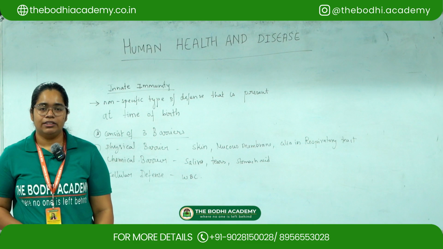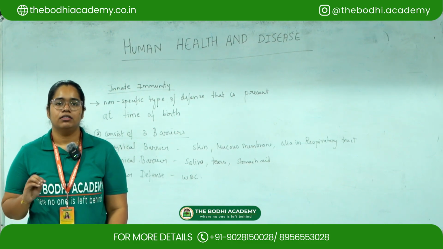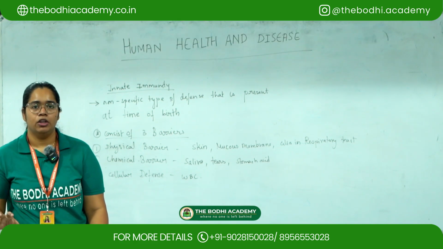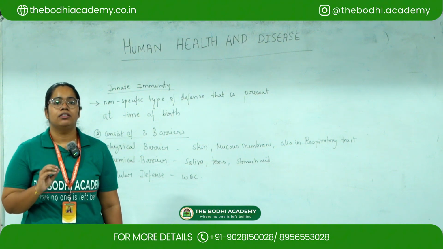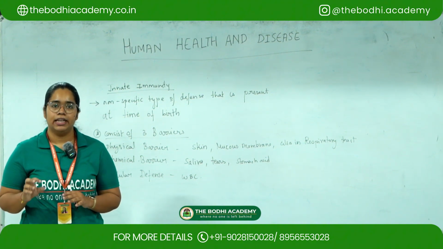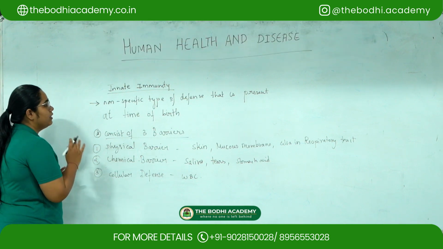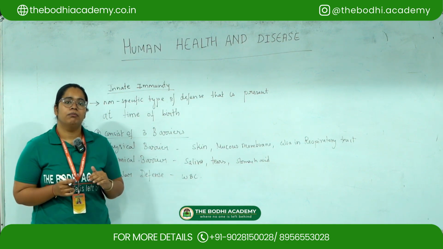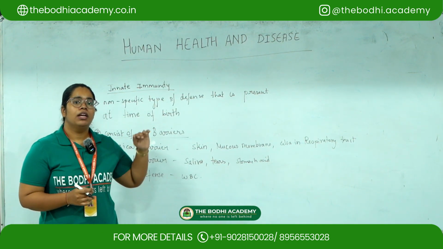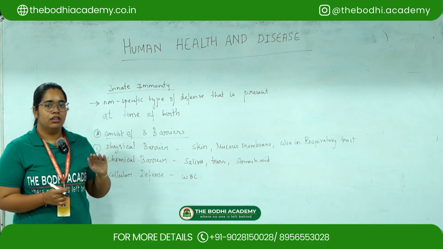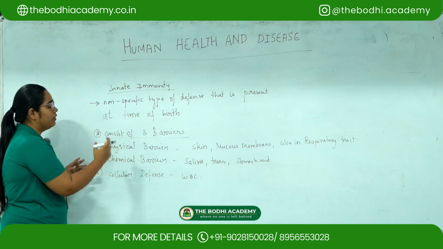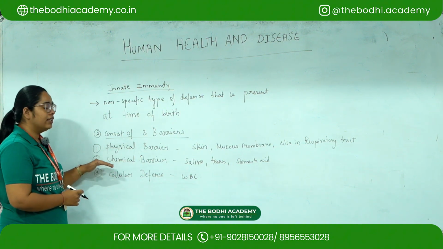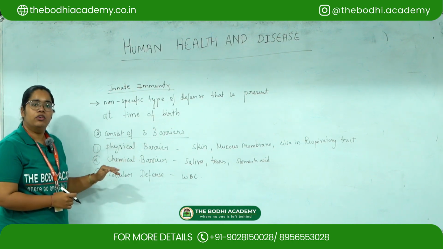The second question is, how does the innate immunity work in human beings? First we should know the meaning of innate immunity. Innate immunity is basically a non-specific type of defense system which is present in the human being from the time of birth. It has three barriers, and these barriers help in producing innate immunity. The first is the physical barrier, then the chemical barrier, and third is the cellular defense.